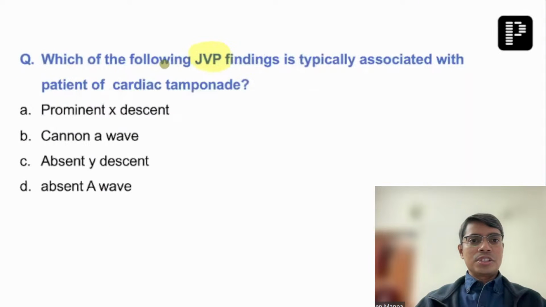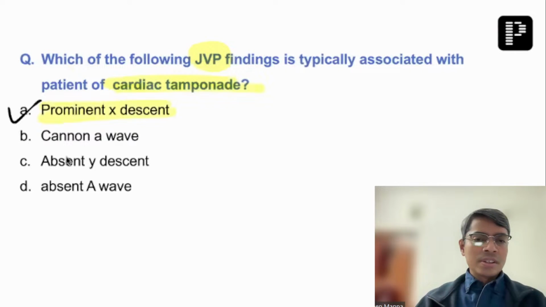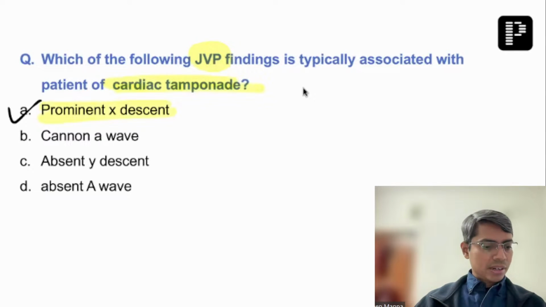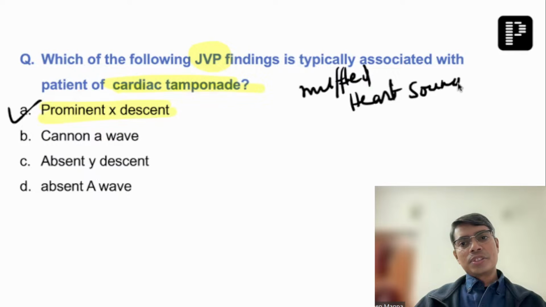So here is the question: which of the following JVP findings is typically associated with cardiac tamponade? I told you that prominent X descent was the answer. So prominent X descent is the answer to this question. Even if muffled heart sound was added, I'll write it down here, muffled heart sound was also there in the stem of the question.